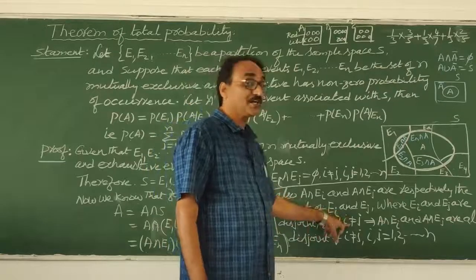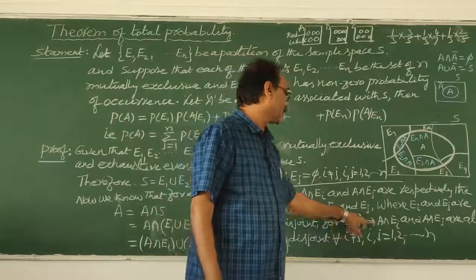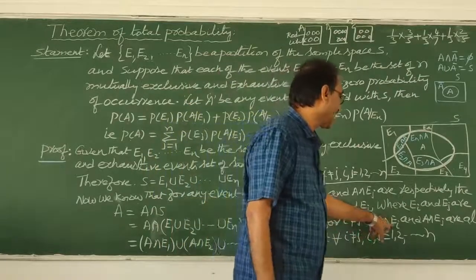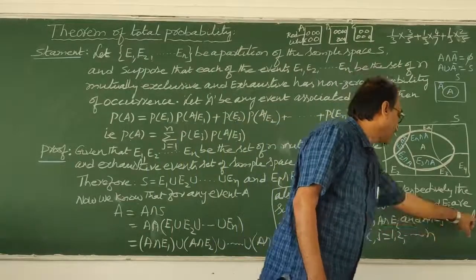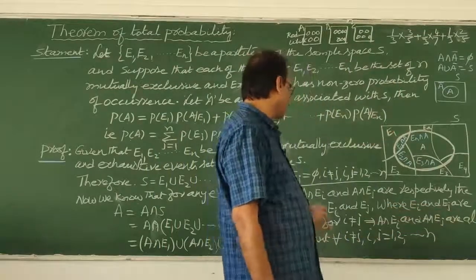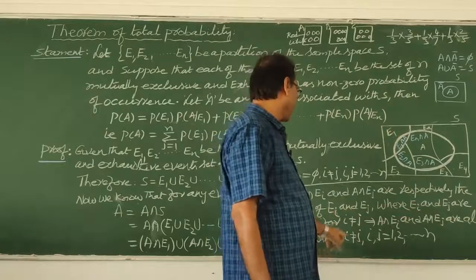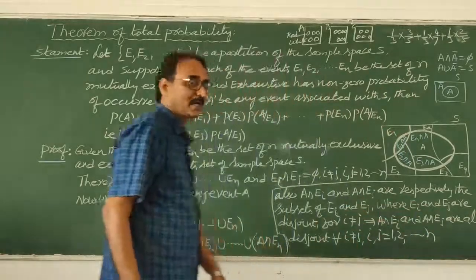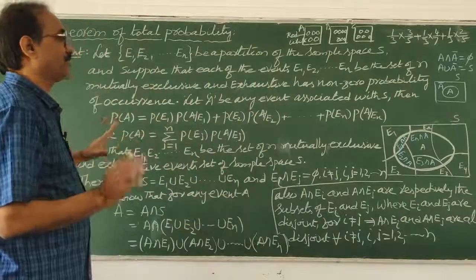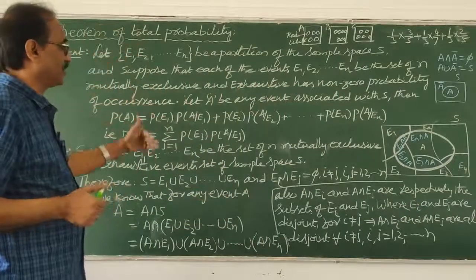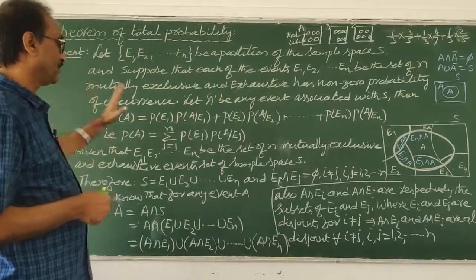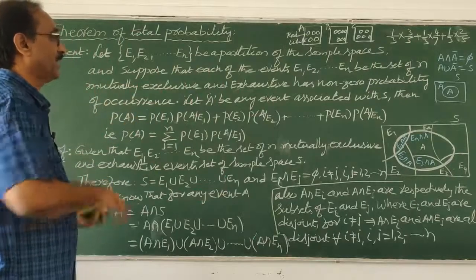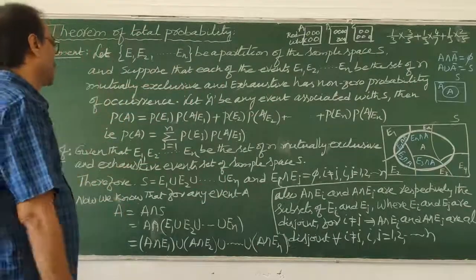For every I not equal to J, that implies A intersection EI and A intersection EJ are also disjoint. Means these two are also disjoint. So for every I not equal to J, I, J equal to 1 to N. Now you understood this. So first of all, what I wrote you should understand. I think you understood very well. I explained each and everything with examples also.